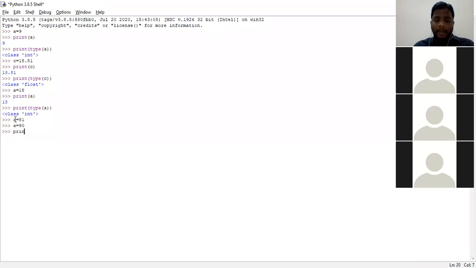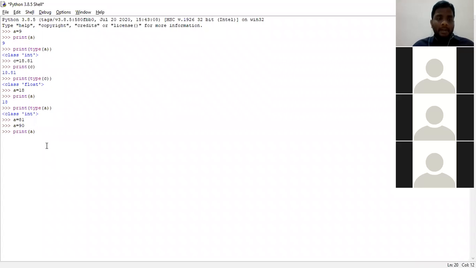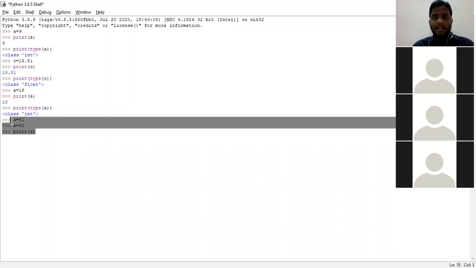Enter. Print A. Let us consider these three lines as the example of the second type. A is equal to 81 is the first statement. A is equal to 90 is the second statement. Print A is the third statement. Simply I have given three lines, right?